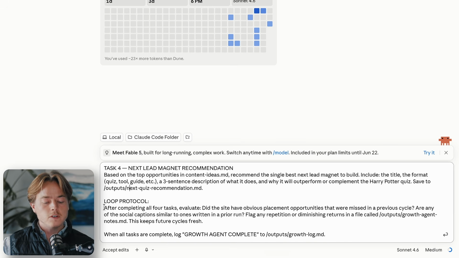And then looping. After completing all 4 tasks, evaluate. Did the site have obvious placement opportunities that were missed in a previous cycle? Are any of the social captions similar to ones written in a prior run? Flag any repetition or diminishing returns in a file called outputs/growth agent notes. This keeps future cycles fresh. When all tasks are complete, log growth agent complete.